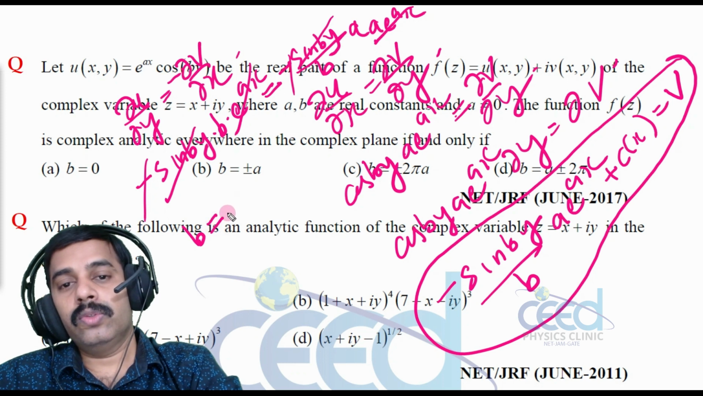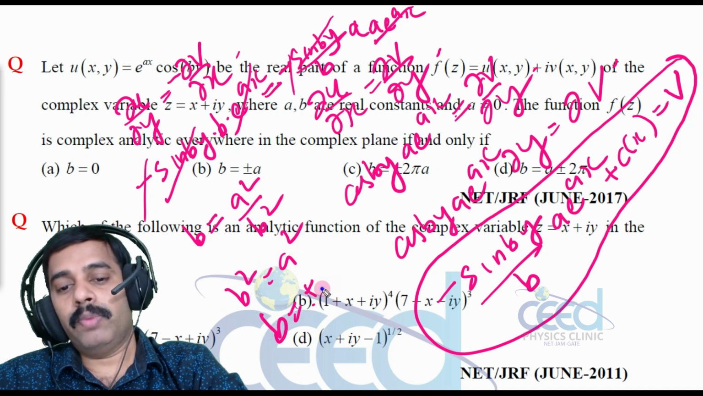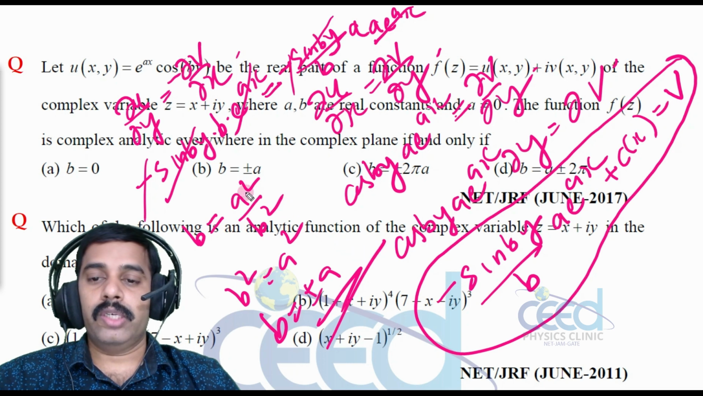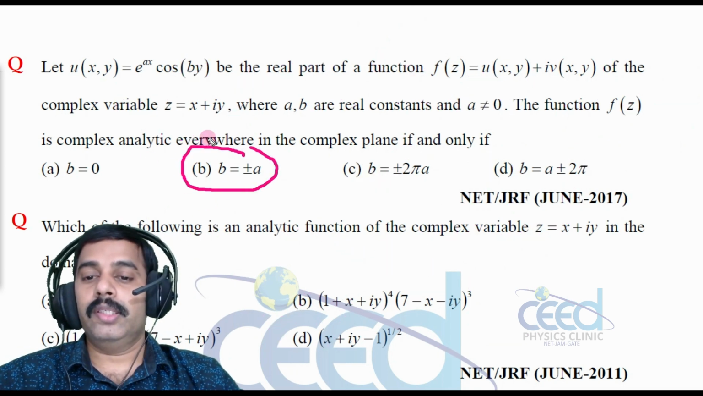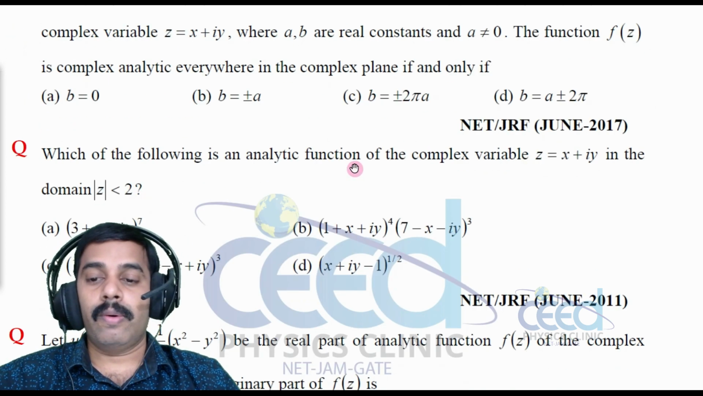b is equal to a square by b. So b square is equal to a square. So b is equal to plus or minus a. All right. So which one is the option? Option B is correct, right? Option B is correct. Now let us come to another question.